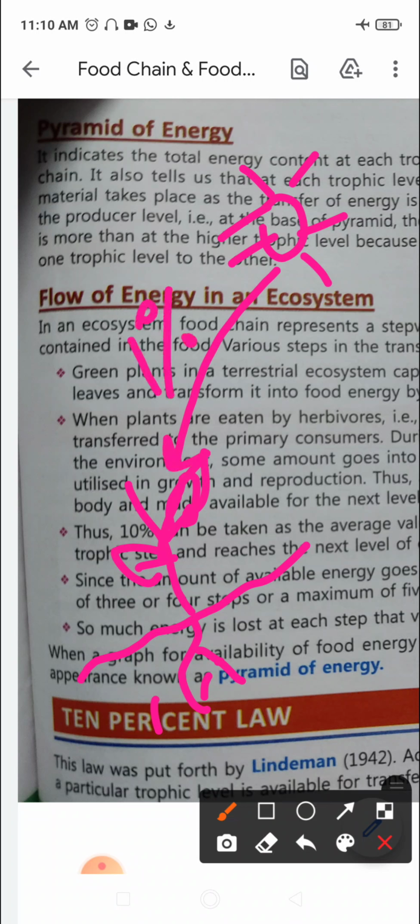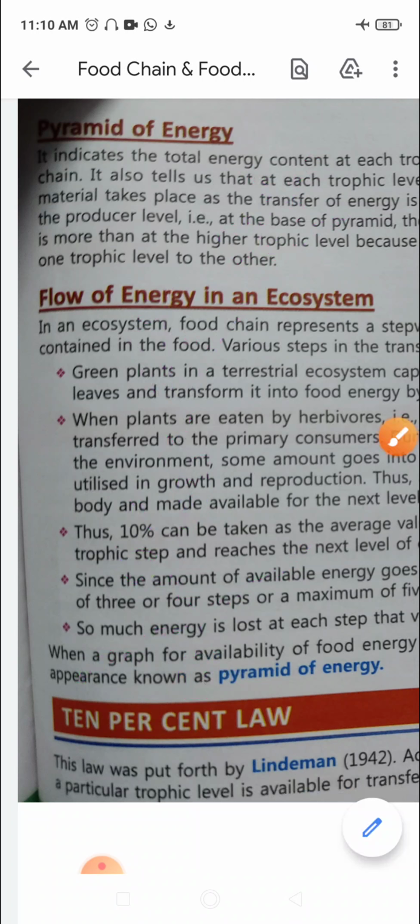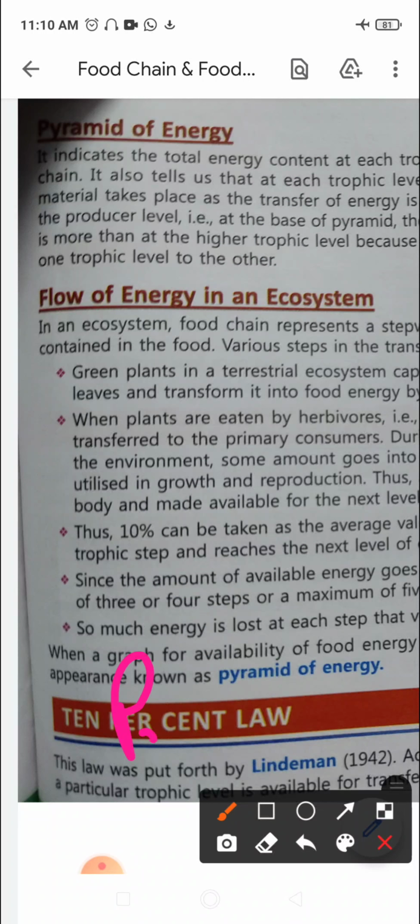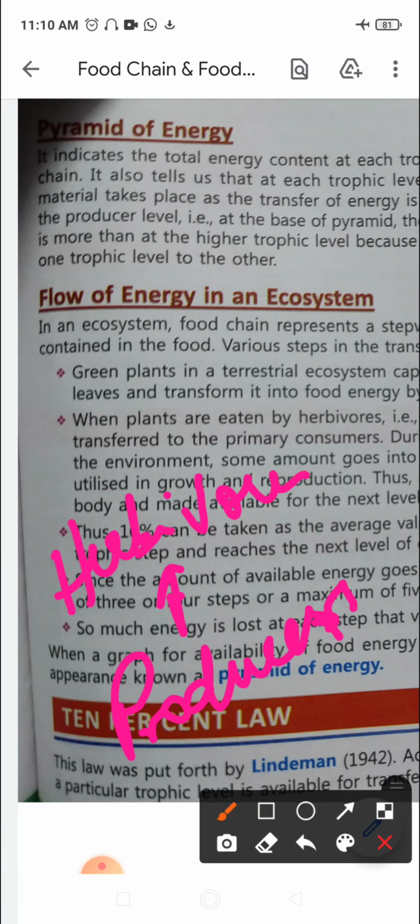Now when plants, which we know are producers, are eaten by herbivores, that is the second trophic level, the primary consumers. The chemical energy in the plant food is transferred.